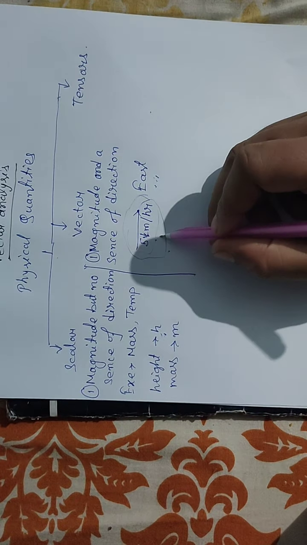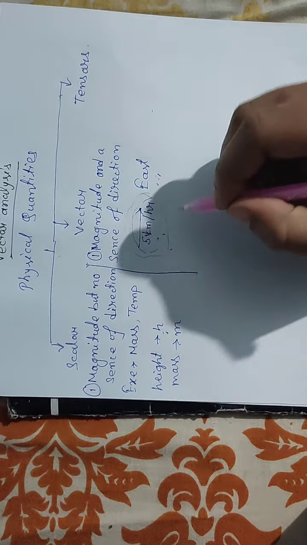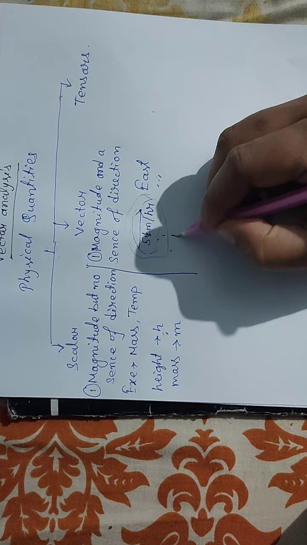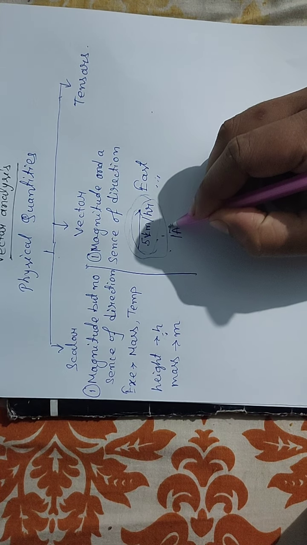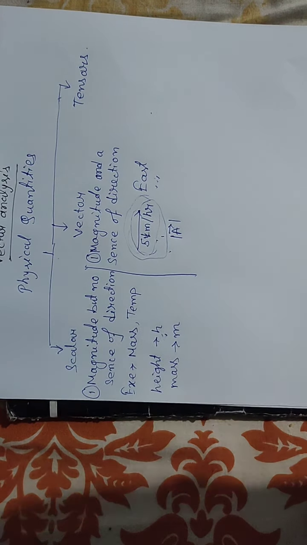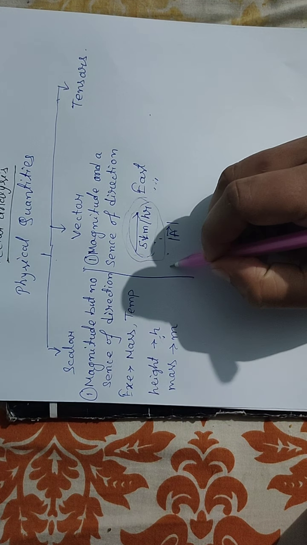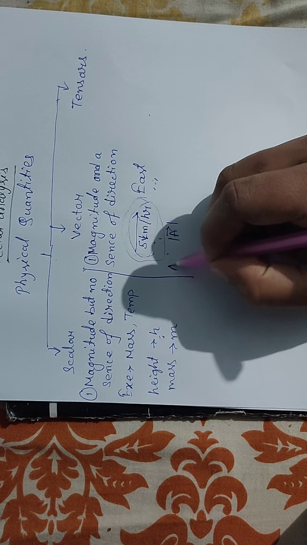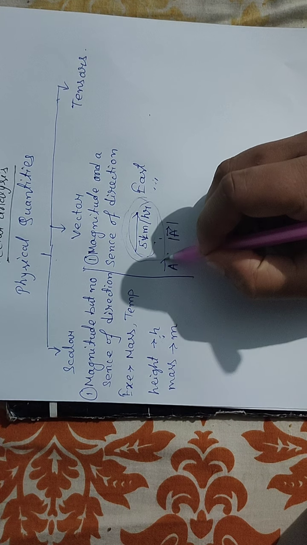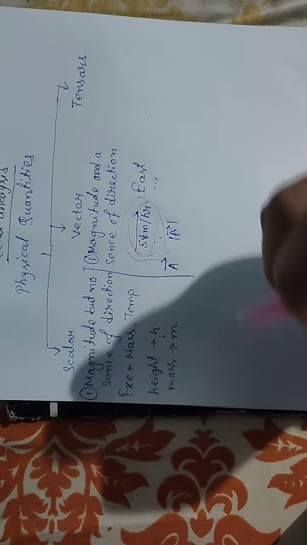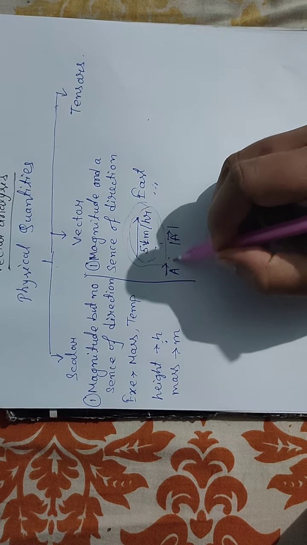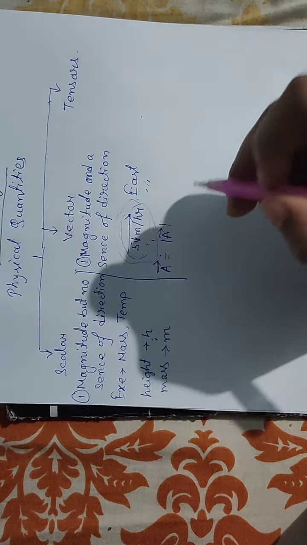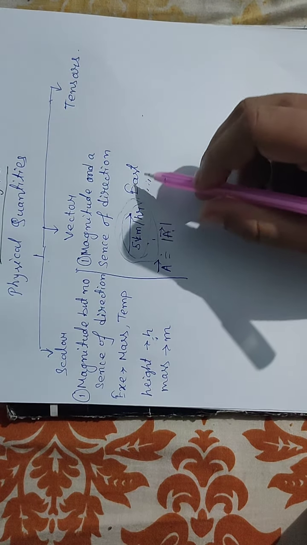Now a vector is denoted by any alphabet, and there should be an arrow on the head of that alphabet. A vector quantity has two parts: one is magnitude and the other is direction.